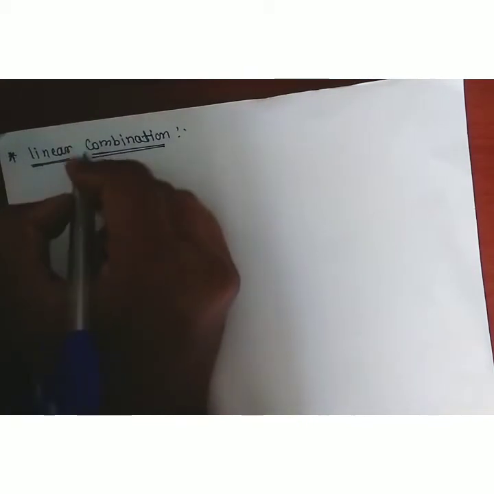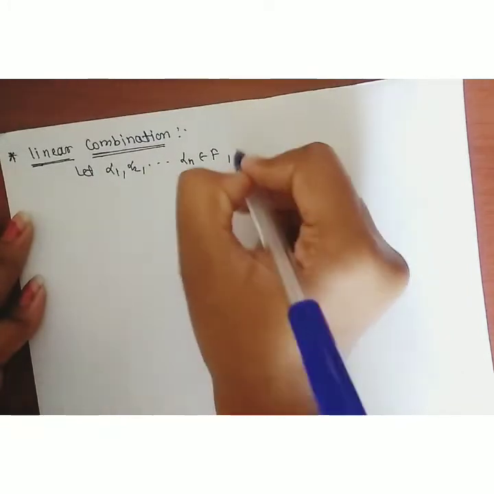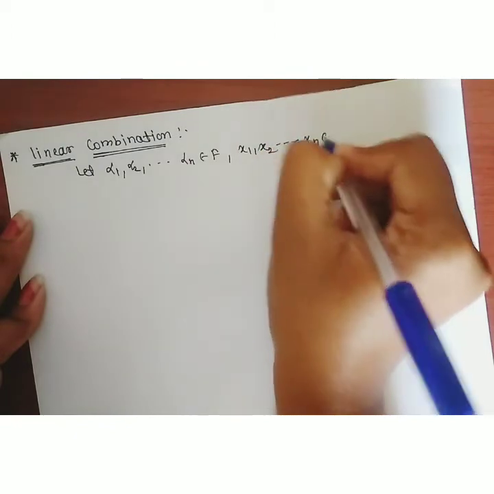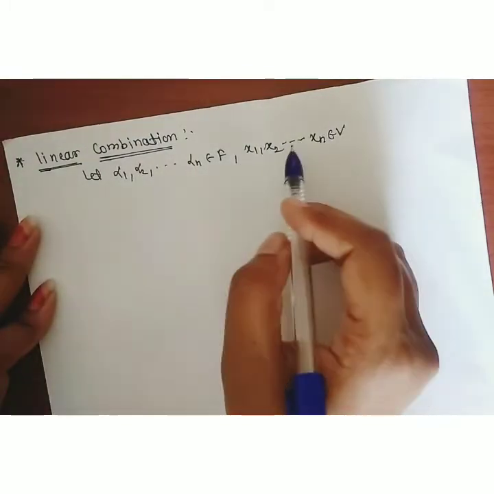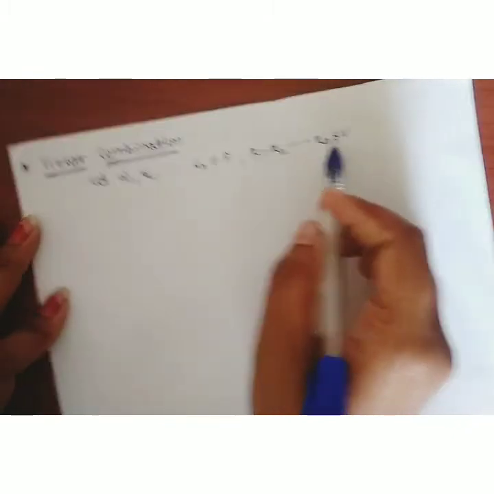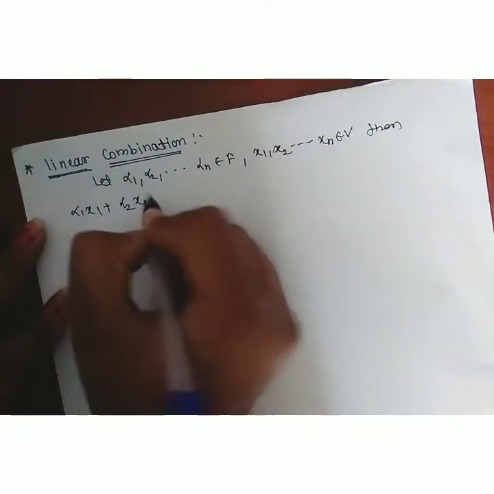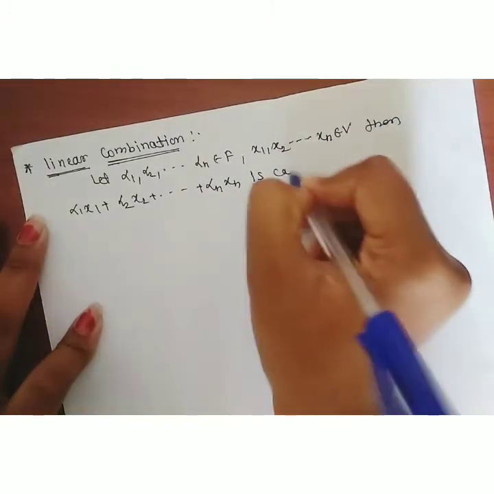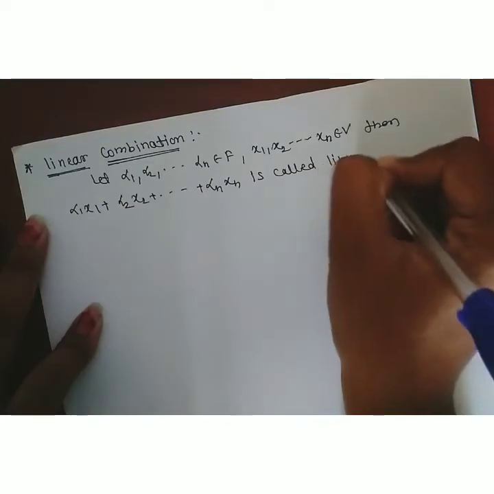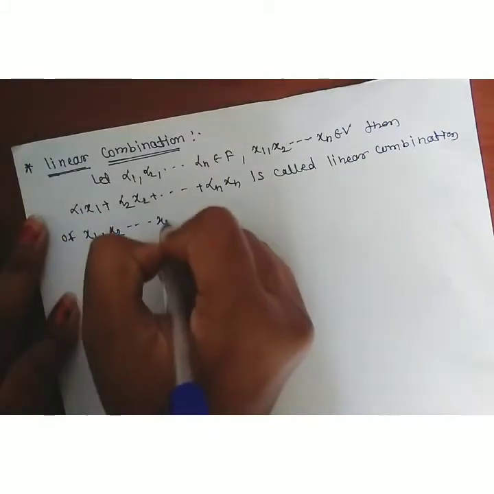Let alpha 1, alpha 2, up to alpha n belong to field F and x1, x2, up to xn belong to vector space V. For any scalars alpha 1, alpha 2, which are nothing but the scalars belonging to field F, and x1, x2, xn the vectors belonging to vector space V, then alpha 1 x1 plus alpha 2 x2 plus up to alpha n xn is called a linear combination of x1, x2, up to xn.